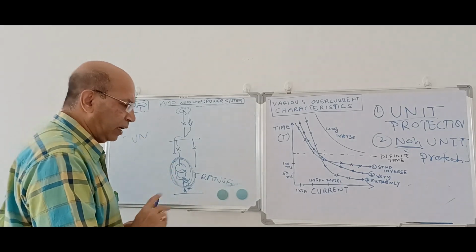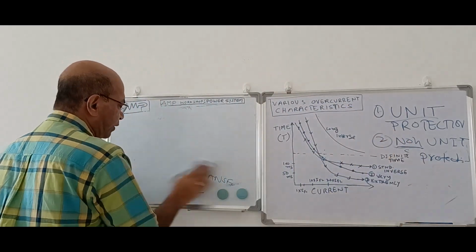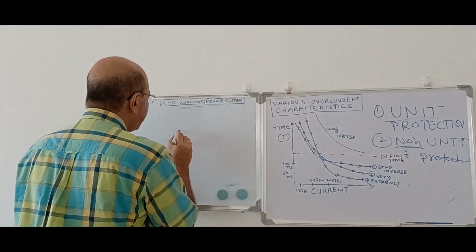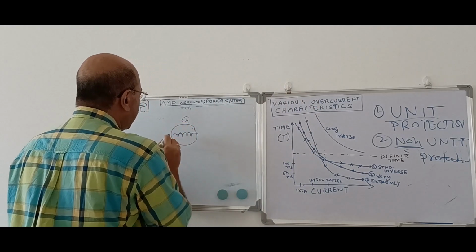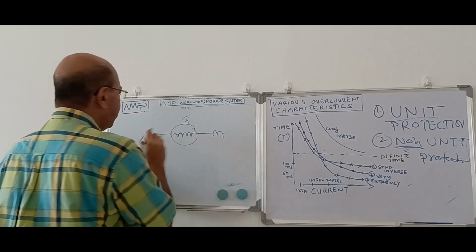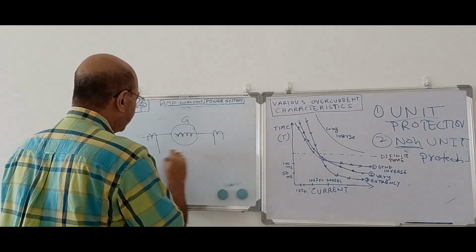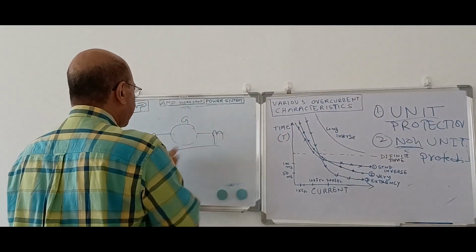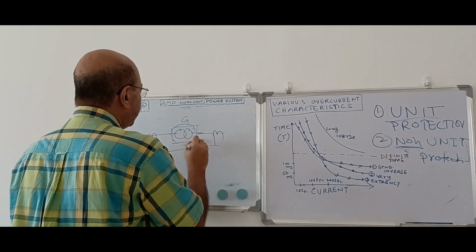How is it a unit protection? Let's draw the merz-price current differential protection, which I discussed before in the first lecture, first session. Let us draw it again. Suppose this is my generator. This is my generator winding. This generator is connected by two CTs, right? This is CT1, CT2. Or you say it is a transformer, that will be easy to understand. Suppose this is a transformer, okay?